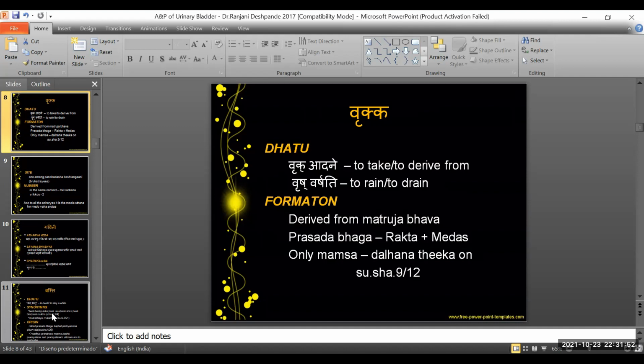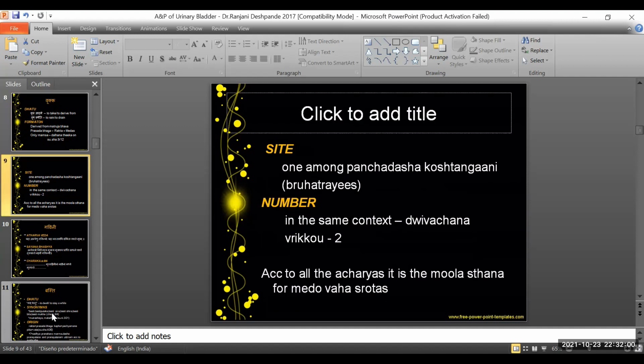And according to Acharya Charaka, Sushruta and Bhagavata, they say that Vrukka has close relation with that of the Meda Dhatu, and that is why it is said that it is the Mula of the Medavaha Srotas. Just like how we saw the Mutravaha Srotas, there are many Srotas explained in Ayurveda, and the Mula of Medavaha Srotas is termed as Vrukka in Ayurveda.